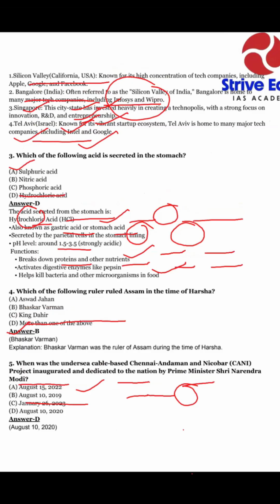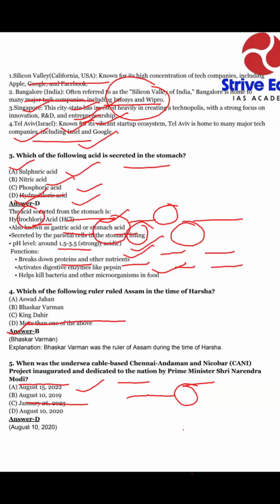Okay, dear students, next question: which of the following acids is secreted in the stomach? The options are sulfuric acid, nitric acid, phosphoric acid, hydrochloric acid. Our answer is hydrochloric acid. The acid secreted in the stomach is hydrochloric acid, also known as gastric acid or stomach acid, secreted by the parietal cells in the stomach lining.